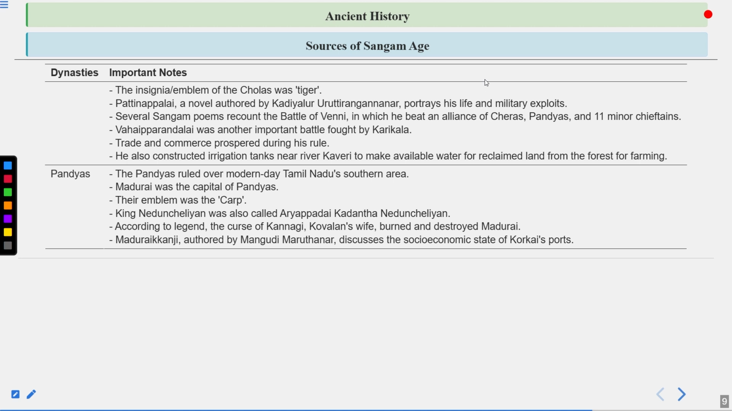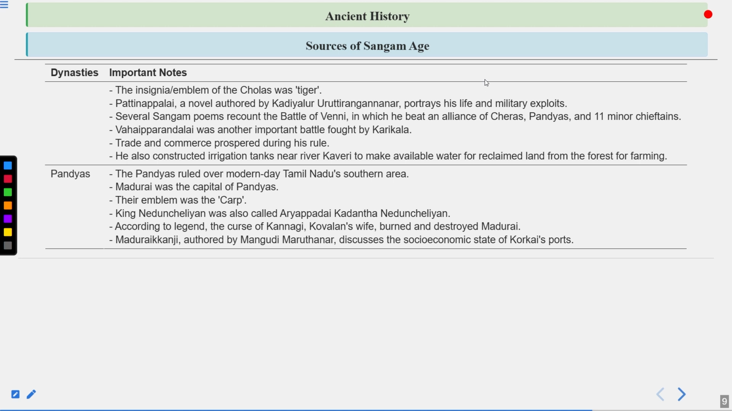So one thing is clear in this particular chapter: you do not need to remember all the things that are written. You need to remember things like who the particular king was, what the dynasties are, what their symbols and capitals are, and in which region they ruled majorly. And if something is important, like Thiruvalluvar, that is important in case someone asks you related to the literature. He also constructed irrigation tanks near the river Kaveri to make water available for land reclaimed from the forest for farming.